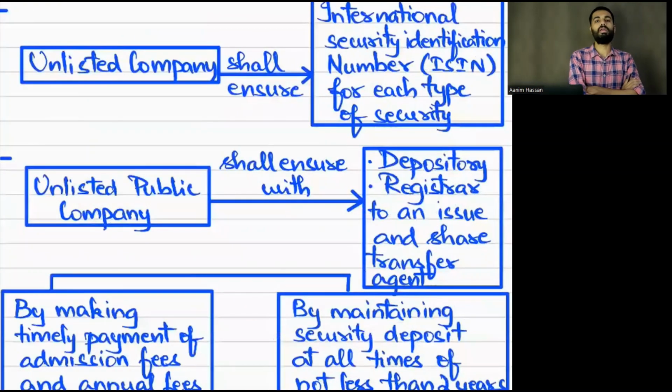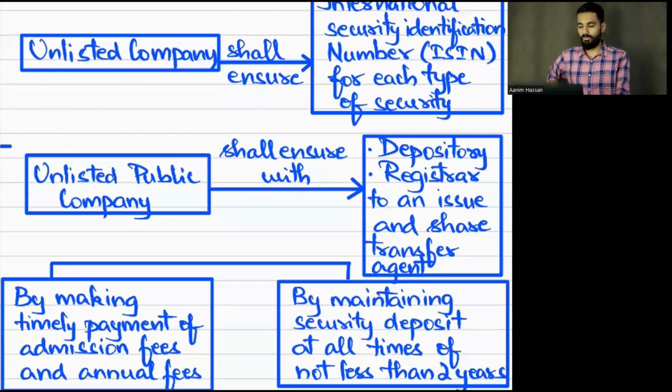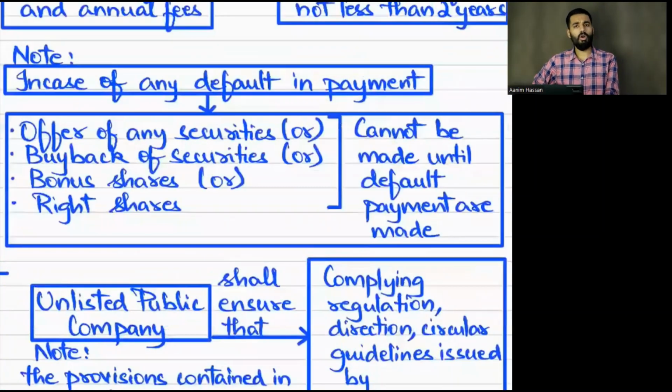Now, unless the public company gets an ISIN. What is ISIN? International Securities Identification Number. For each type of security, the unlisted company will be getting it. And the unlisted public company will make payment. What payment? Admission fee, annual fee, and security deposit. The security deposit is for a minimum of at least 2 years. Yes or no?